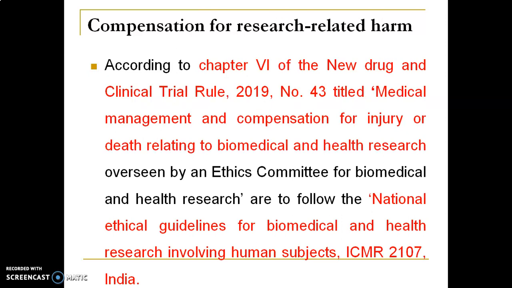Now coming to compensation for research related harm. Continuing with SAE studies, there may be a chance of death, or sometimes disability may be observed. In such conditions, how the compensation will be given comes under regulation of the government, according to Chapter 6 of the New Drugs and Clinical Trials Rules 2019, Rule 43, titled Medical Management and Compensation for Injury or Death Relating to Biomedical and Health Research.